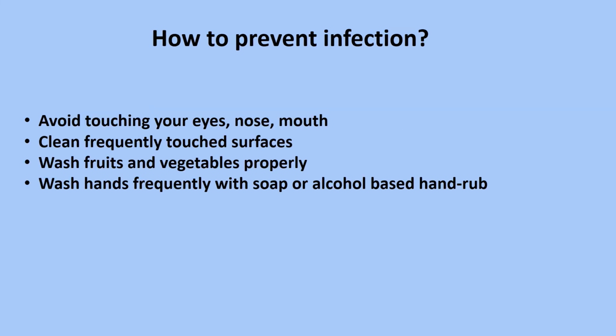If there is a possibility of fecal-oral route of contamination of coronavirus, we need to maintain hygiene to prevent the infection. We should wash fruits and vegetables properly and maintain proper hygiene. We should also avoid touching eyes, nose, and mouth and clean frequently touched surfaces. We should wash hands frequently with soap or alcohol based hand rub. And we should also follow the norms of social distancing.